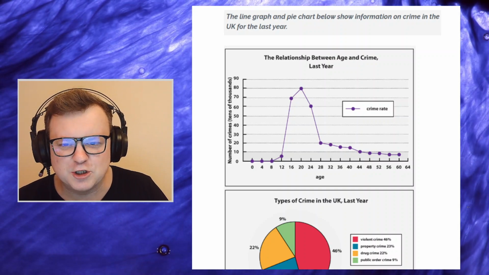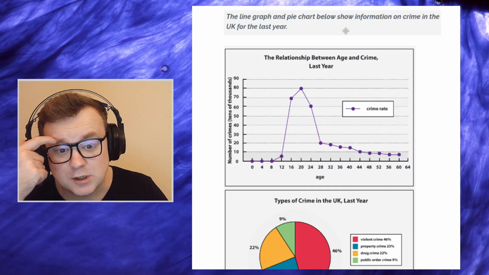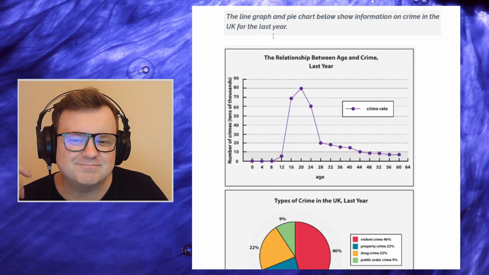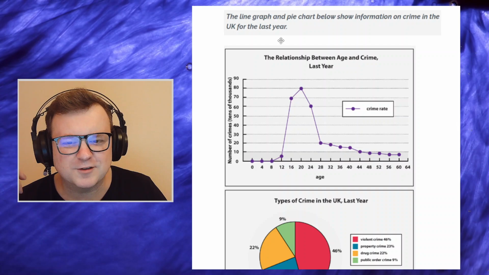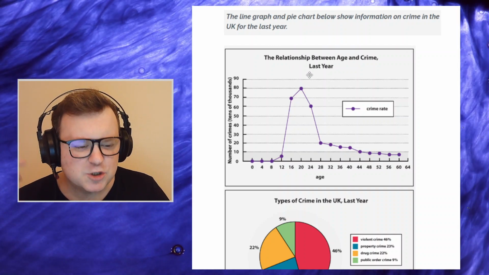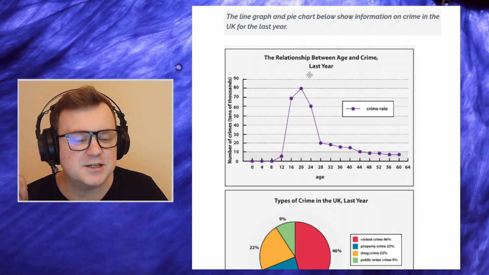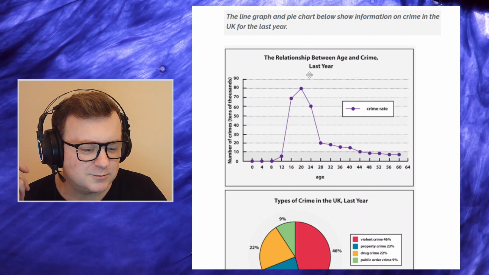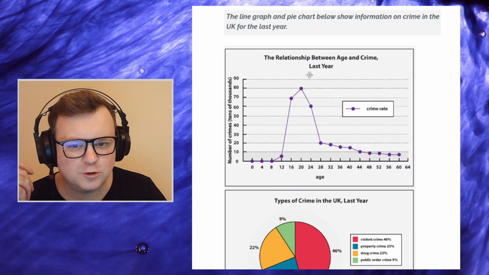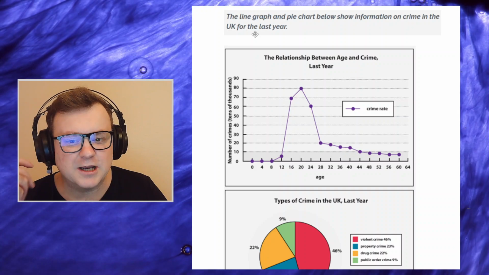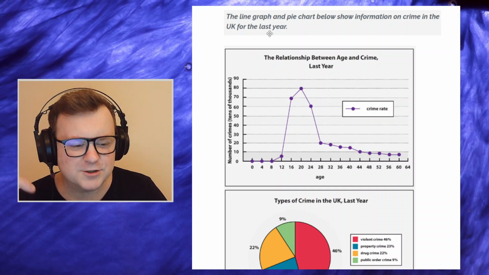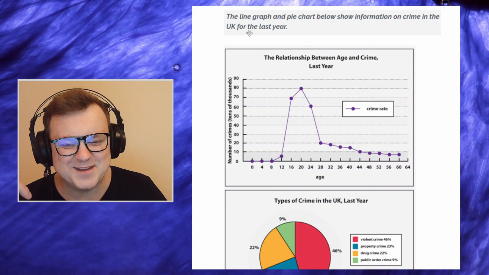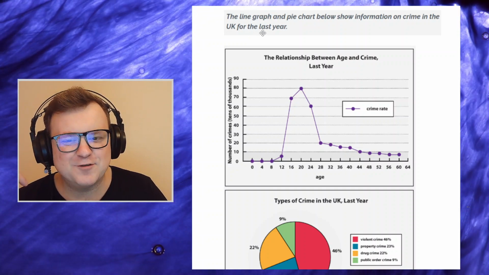We'll take a bit of time looking at this information. So the line graph and pie chart below show information on crime in the UK for the last year. For last year and for the last year, those are two different things. For the last year means like the last 12 months. So right now, if it's October the 26th, this means it's from like October 27th, 2023 to October 26th, 2024. In the last year, which is different to last year, because right now it's 2024, and just last year without the means it's about 2023.